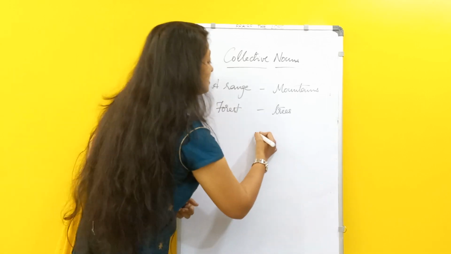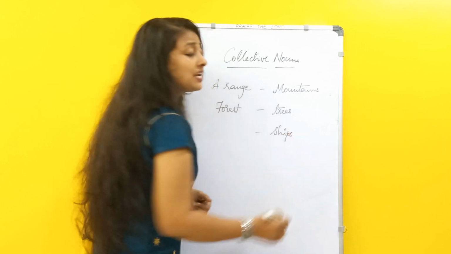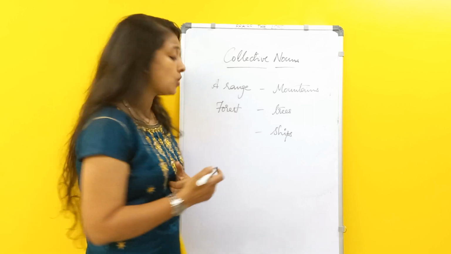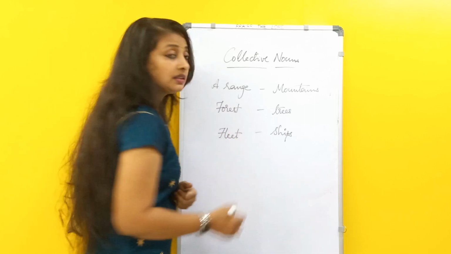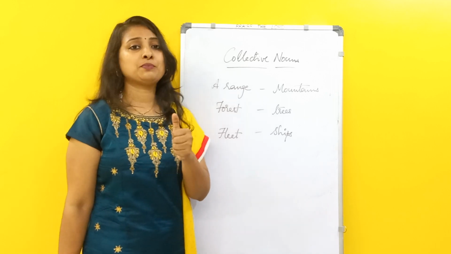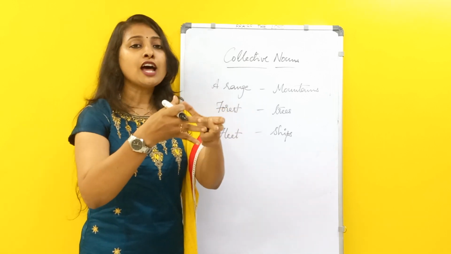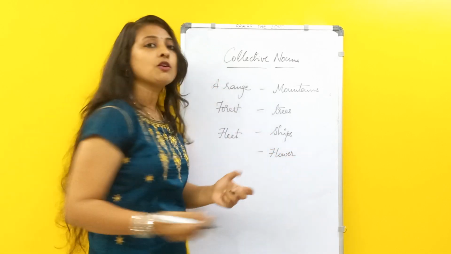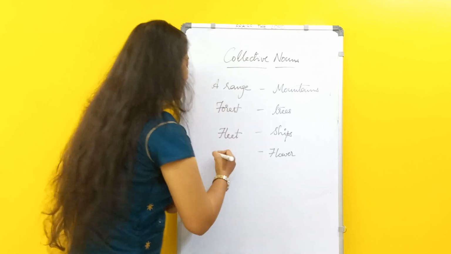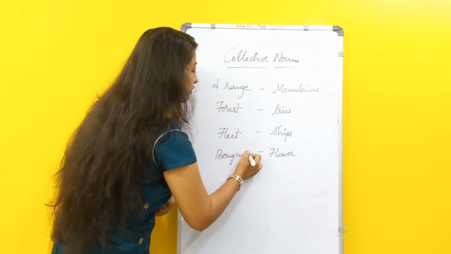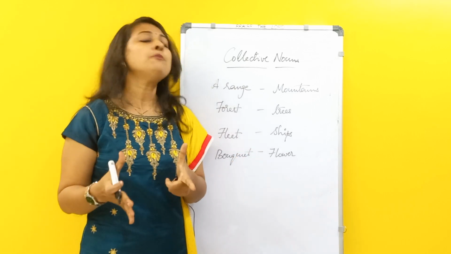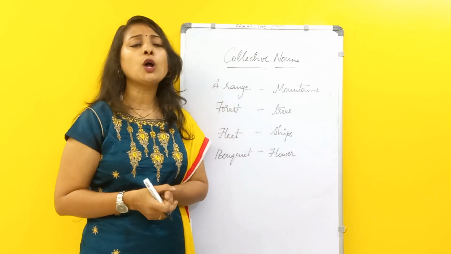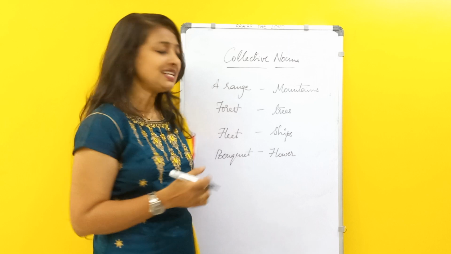Or ships. When they are gathered in one place, we call them a fleet. What is it called? A fleet of ships. Suppose flowers are all gathered together. This you know. We call it a bouquet of flowers. Suppose we are arranging all the sticks together, we will be calling it a bundle of sticks. Isn't it?